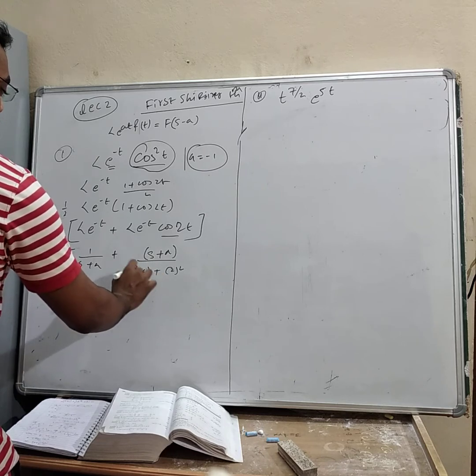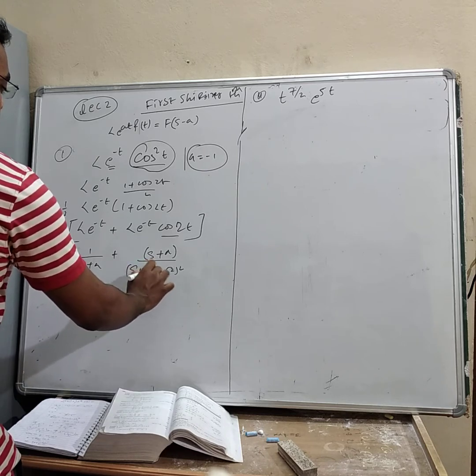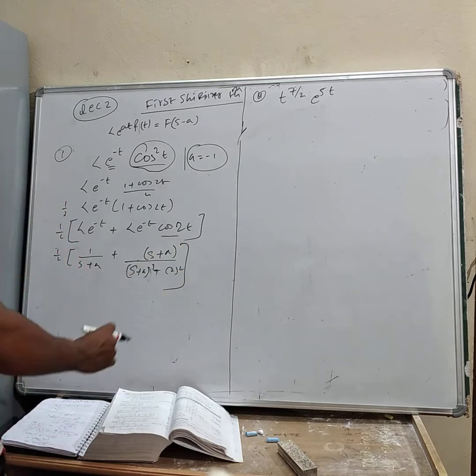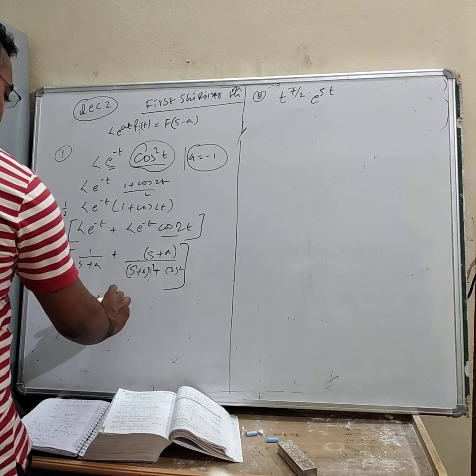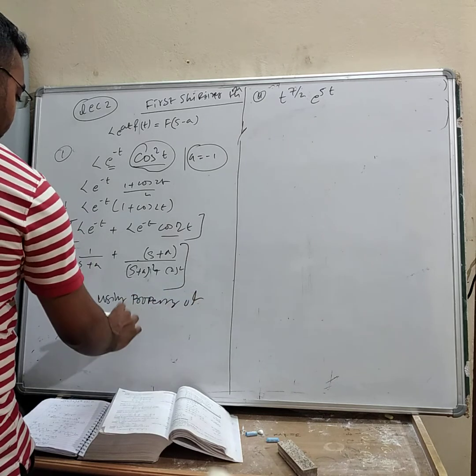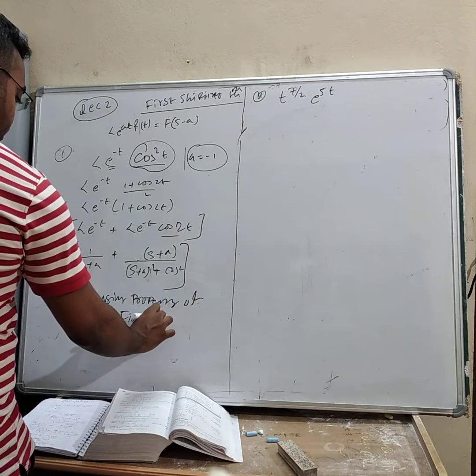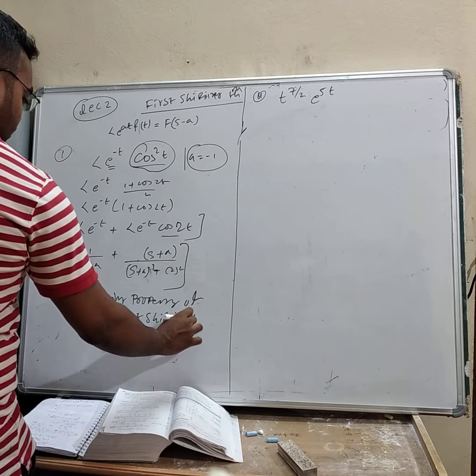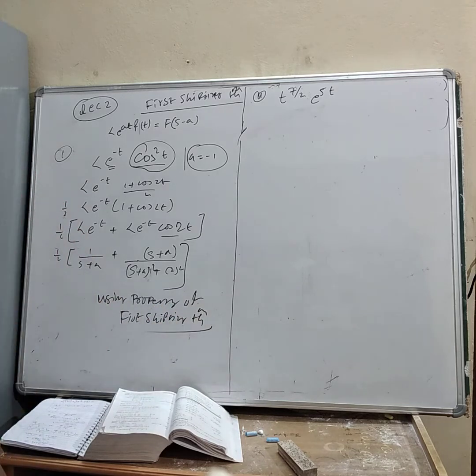I am just using the property of the first shifting theorem. You may write here: using property of first shifting theorem. Okay, this is the property of first shifting theorem.